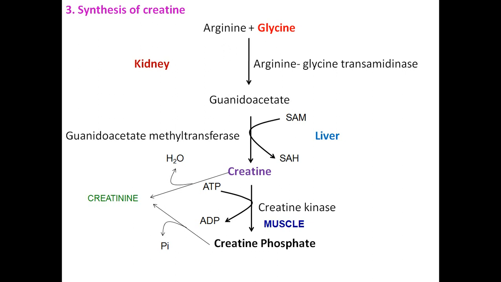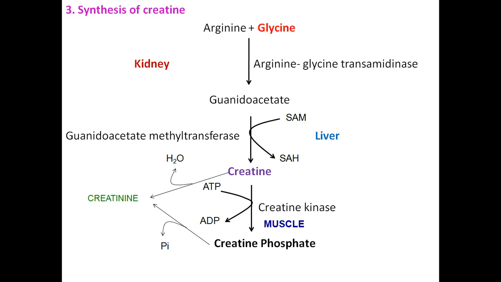Okay. So arginine and glycine, by the action of the enzyme arginine glycine transamidinase in the kidneys, synthesize a compound called guanidinoacetate. The guanidino group is present in the amino acid arginine.